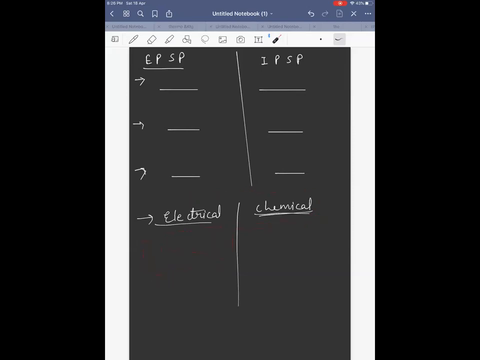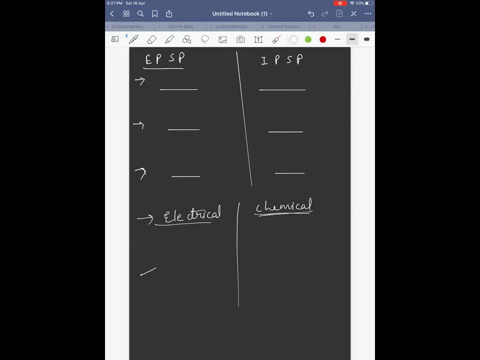Tomorrow we will continue from the homework and start something which requires a lot of attention and focus: the central nervous system, your brain. We will start with the topic brain. So what have we learned in today's class?